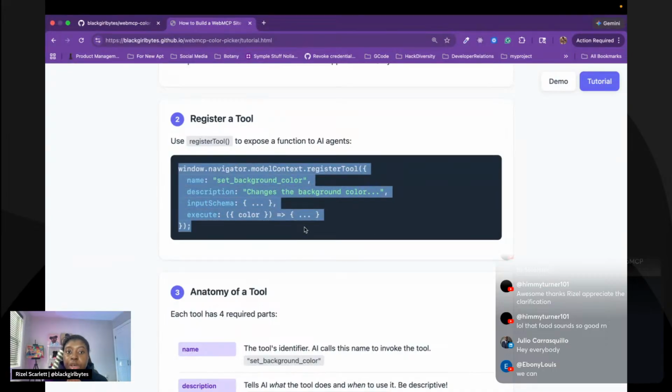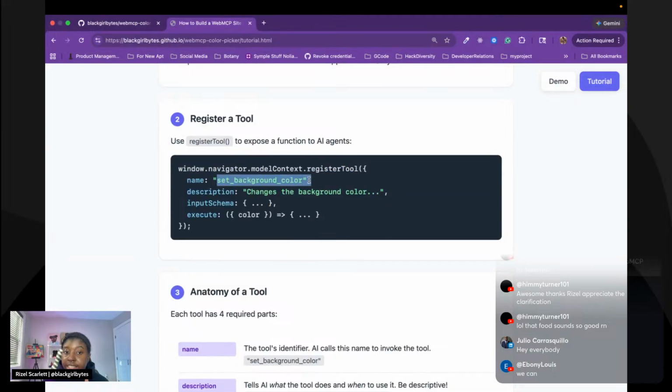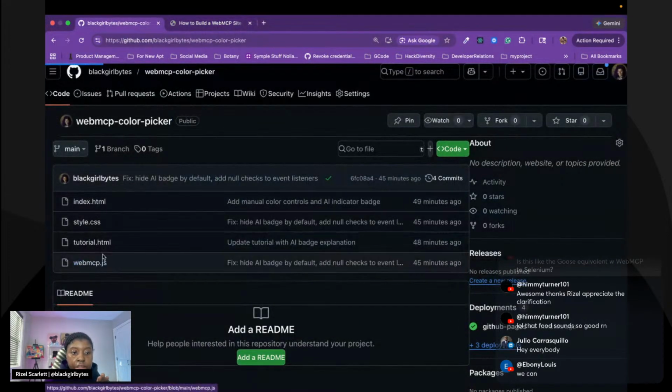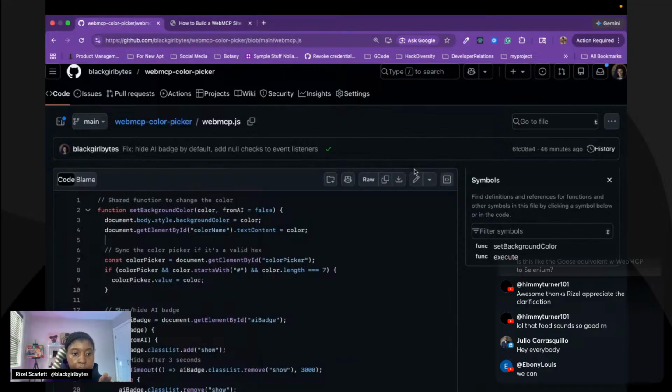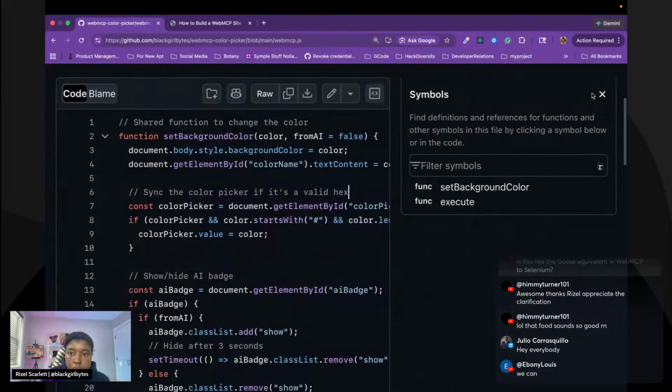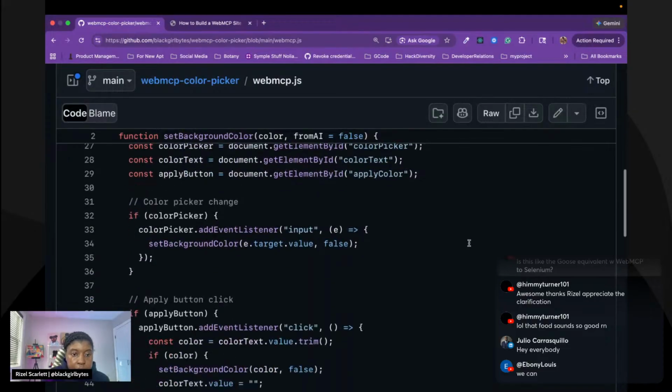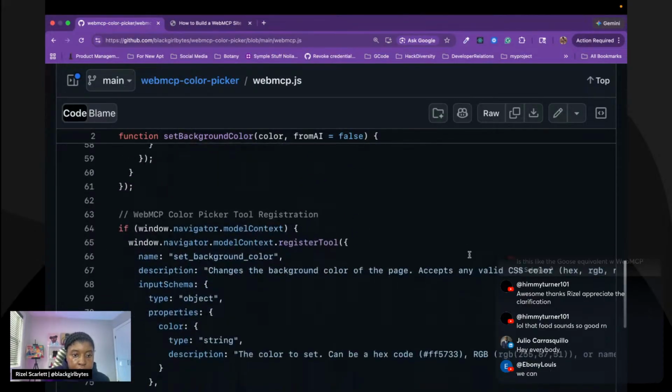If you've ever built an MCP server before, this probably looks a little familiar to you. This is the name of the tool. It describes what's happening in the tool. Let's look here instead of there, and let's find where it makes that tool call. All right, here we go.